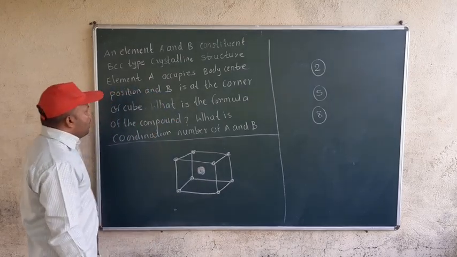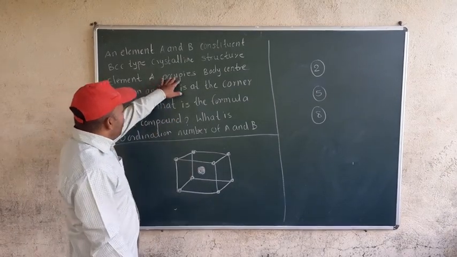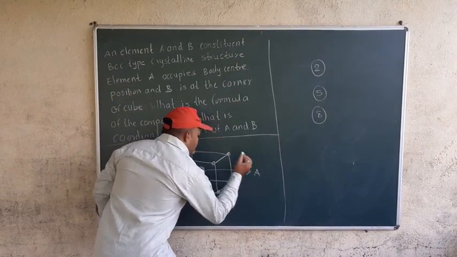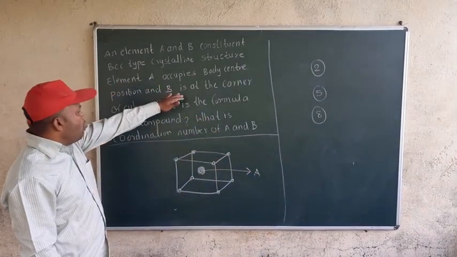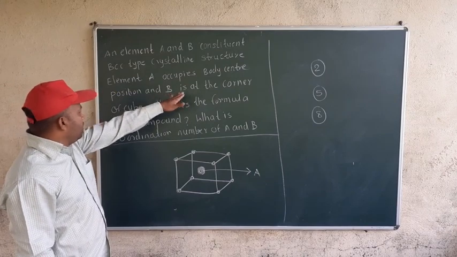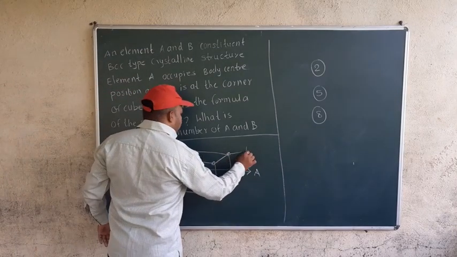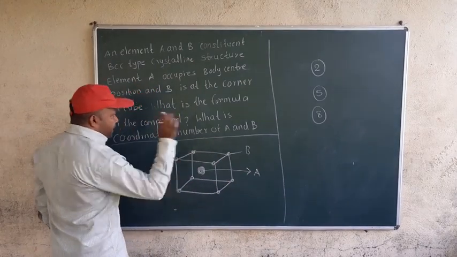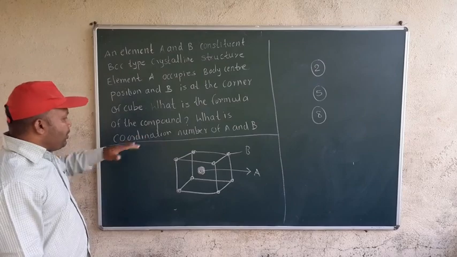Element A occupies the body center, meaning in this center there is A, and B is at the corners of the cube, meaning all these 8 corners are B. Now what is the formula of the compound?